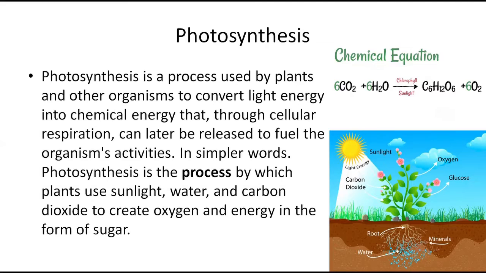So, when the plant makes its own food by taking in CO2, water and also sunlight, it releases oxygen and glucose.